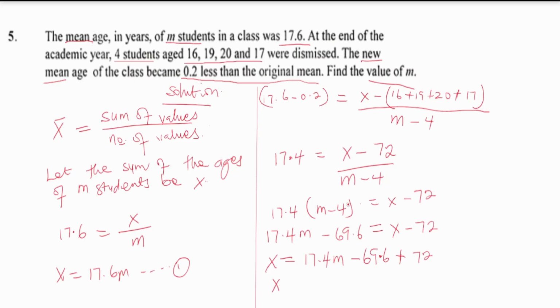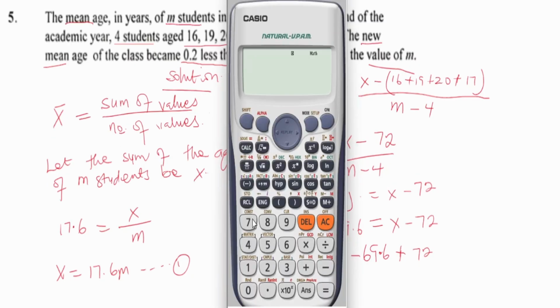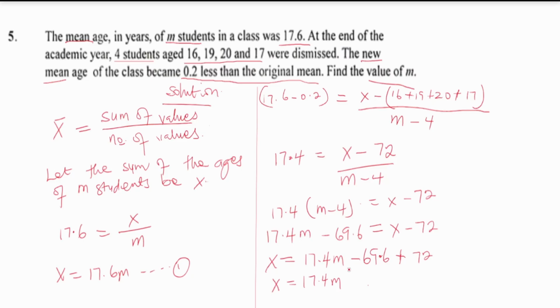So X will be equal to 17.4 M, then negative 69.6 plus 72, or I can simply do 72 minus 69.6, and that gives us 2.4. So this side becomes plus 2.4. And this becomes equation 2.